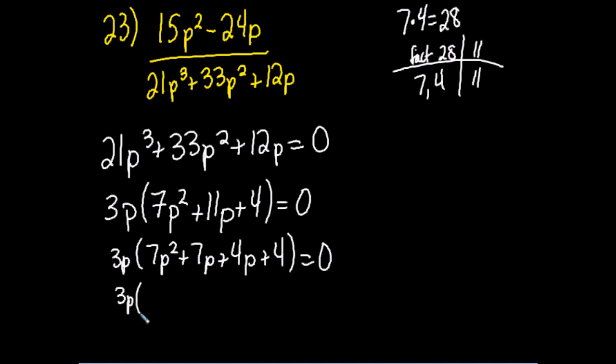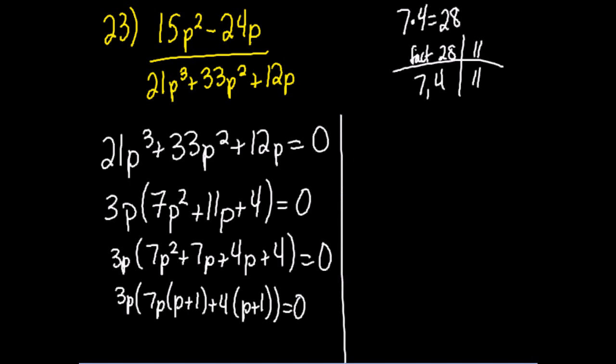From 7p squared and 7p, I can take out 7p, and I'm left with p plus 1. And from 4p and 4, I can take out a 4, and I'm left with p plus 1. So far, okay? Did I lose anybody? Okay.